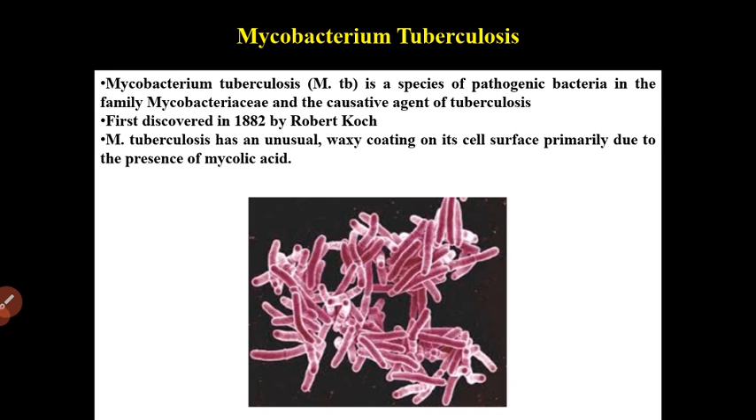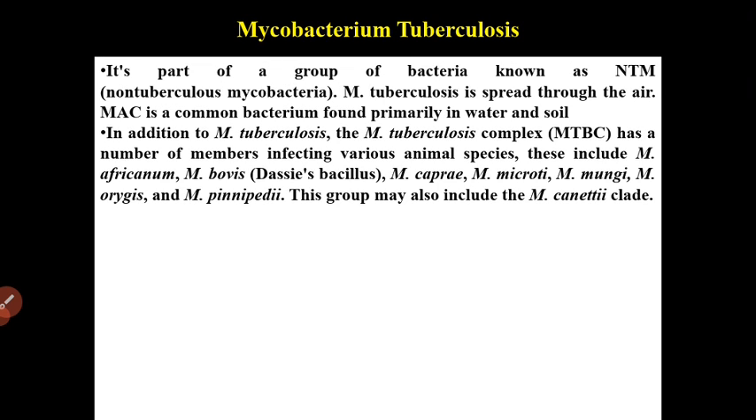In the history, I have told that Robert Koch is the first person who discovered Mycobacterium. Now, it's part of a group of bacteria known as NTM, non-tuberculous mycobacteria. Mycobacterium tuberculosis is spread through air. And MAC is a common bacterium found primarily in water and soil. In addition, whatever is given on the M. tuberculosis complex and all, it is for your information.